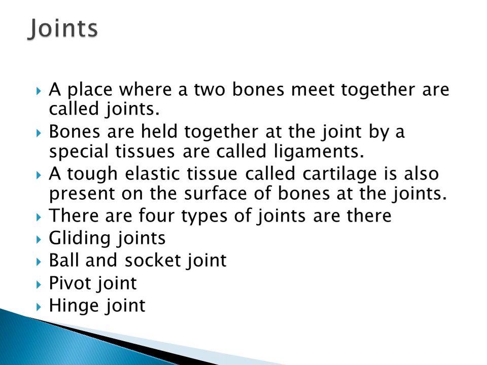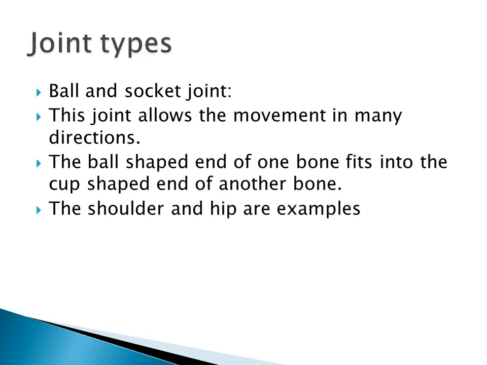So there are four types of joints: gliding joints, ball and socket joints, pivot joints and hinge joints. Ball and socket joints allow movement in many directions. At one end a ball shape will be there.